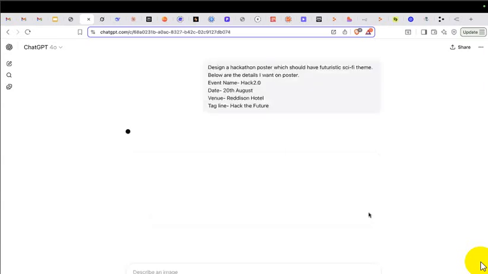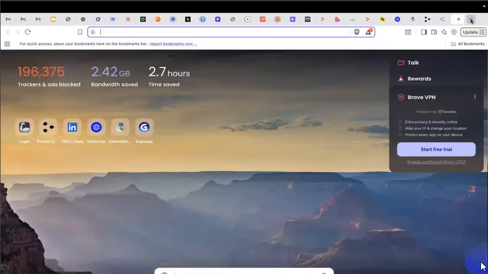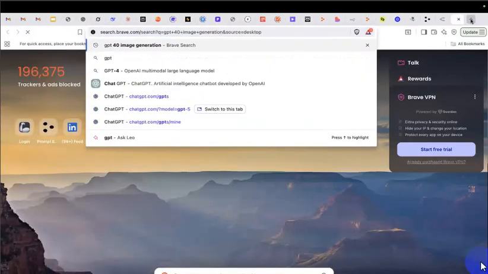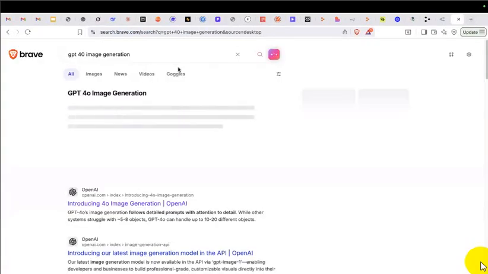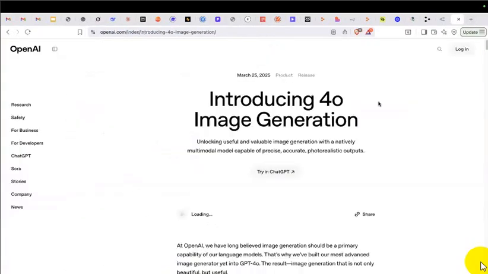So within 2 minutes, or to be very optimistic, under 5 minutes, I can create my poster which can be sent across. Meanwhile it is preparing our image, I'll show you exactly GPT-4o image generation. If you have not gone through it, it was the official blog from OpenAI. I went through it long back.